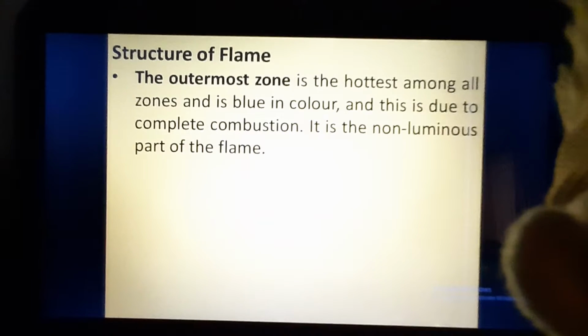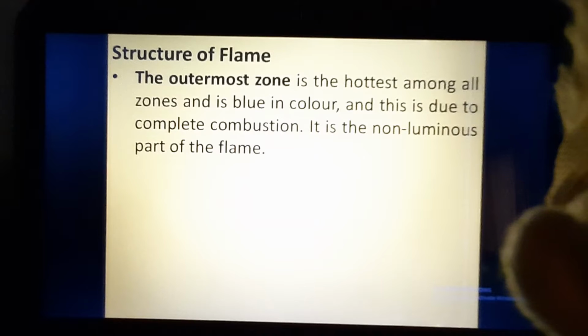Here in the outermost zone, the maximum amount of oxygen is there. Therefore it is undergoing complete combustion in that zone, and when the complete combustion is there, the maximum amount of heat is produced.